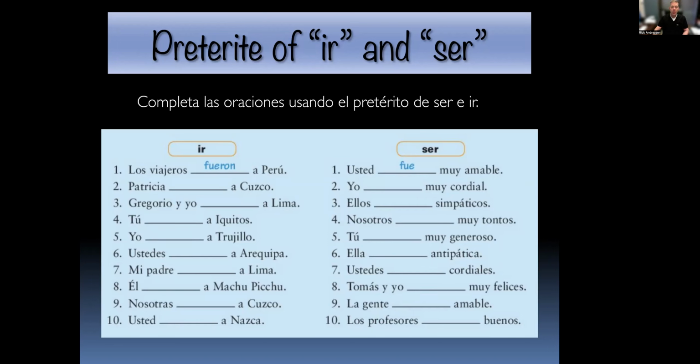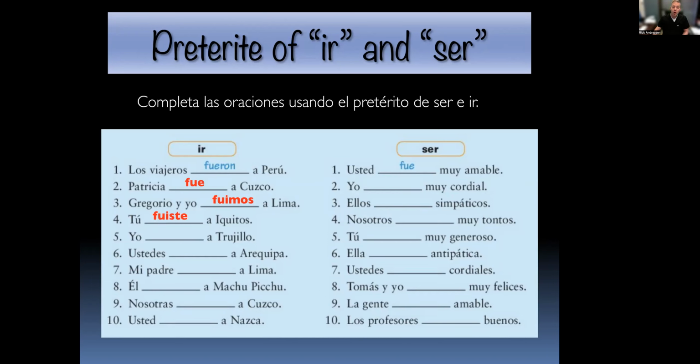Okay, let's look at these. So number 1 is already included. From ir, los viajeros fueron a Perú. So we got a in there, right? That's a good indication that we're talking go. Número 2, Patricia fue a Cusco, third person singular. Número 3, Gregorio y yo, that's nosotros, right? That's going to be fuimos. Número 4, tú, second person singular, fuiste, a Iquitos.